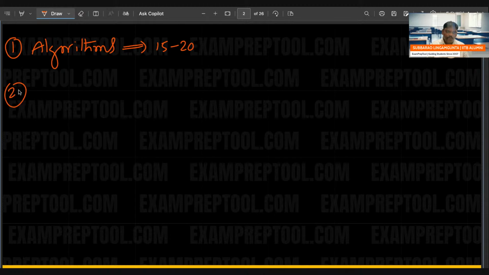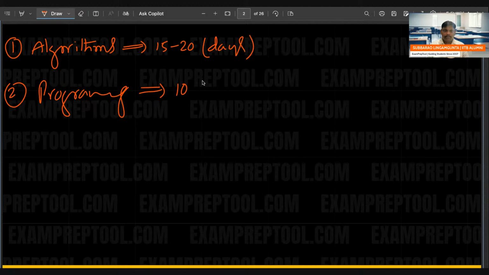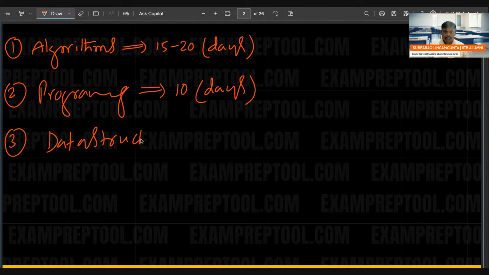Second, programming will start. It will take approximately 10 days. Third one, data structure. It will take 15 to 20 days.